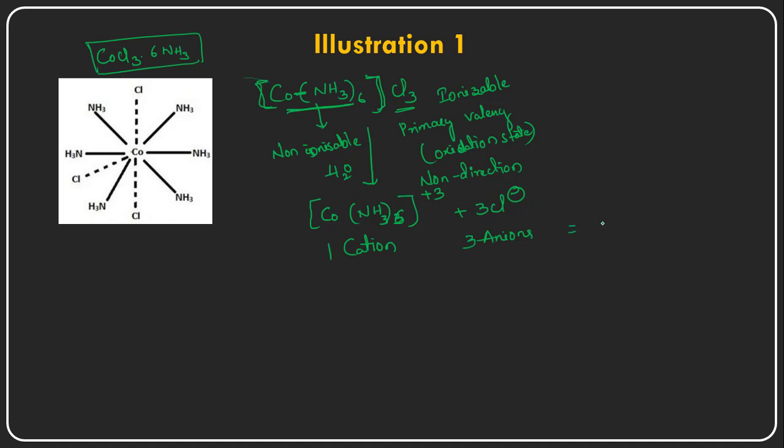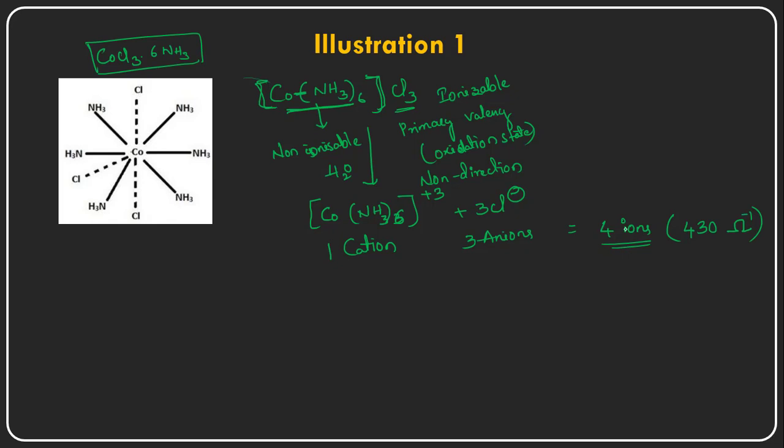So total how many ions? 4 ions are present. This particular complex is giving 4 ions here, right? And because of these 4 ions there is also a conductivity measurement. Almost the conductivity is 430, because these 4 ions are present in the solution. 430 ohms conductivity it is generating because of the flow of these four ions.